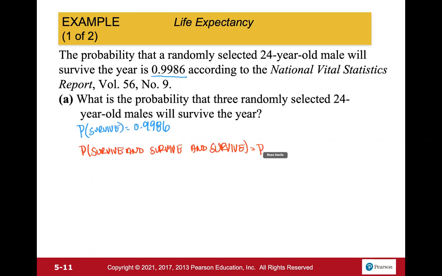So probability of survive times the probability of survive times the probability of survive.